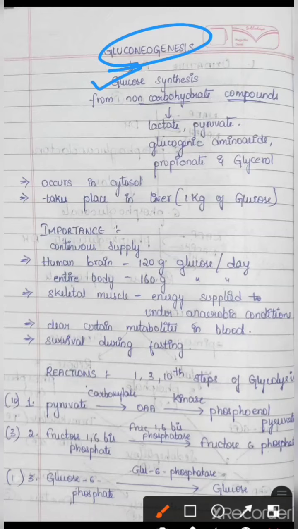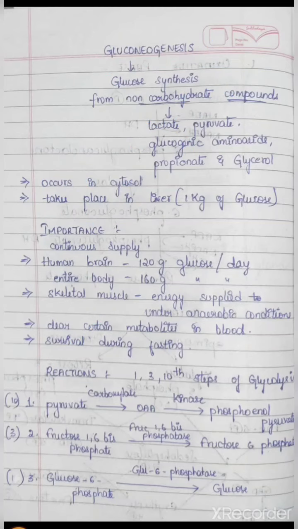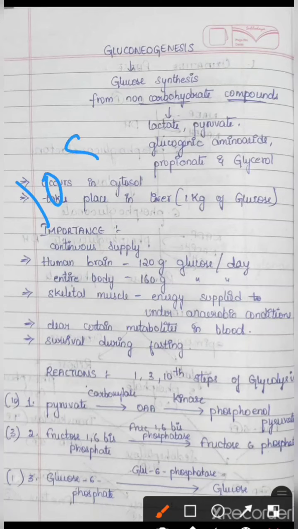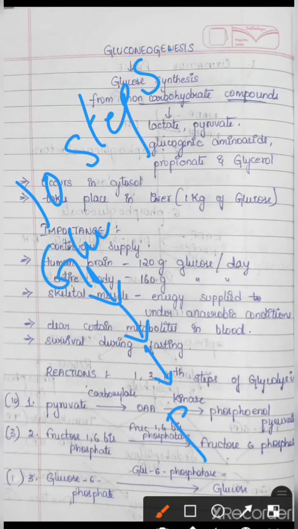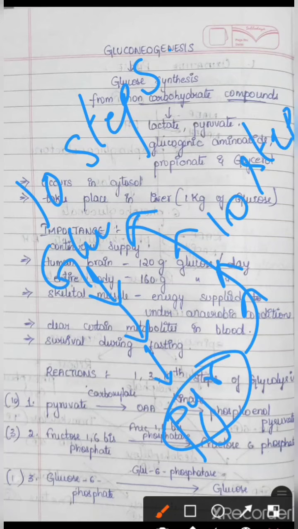Coming to the reactions of gluconeogenesis. The reactions of gluconeogenesis are similar to those of glycolysis but in reverse order. How is it seen? The reactions in glycolysis occur in 10 steps. Yes or no? Glucose will be converted to pyruvate in 10 steps. Here the pyruvate will be converted to glucose in 10 steps. There are the same steps. You have seen the glycolysis process in the previous classes. I discussed the glycolysis process.